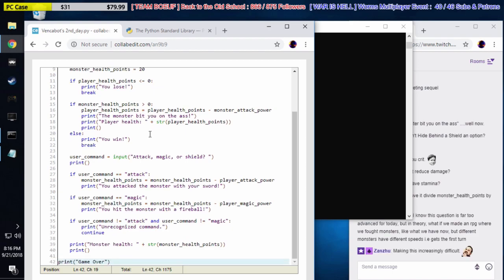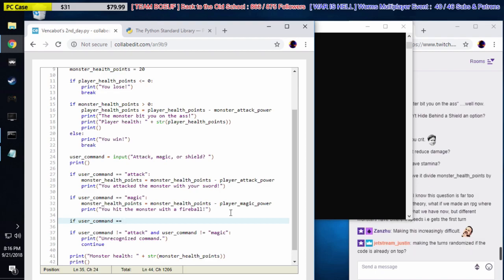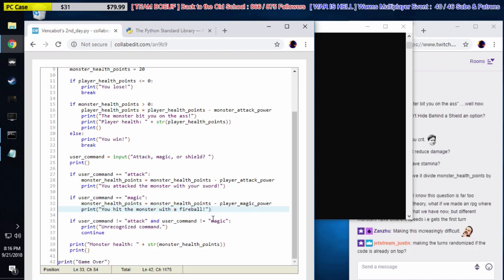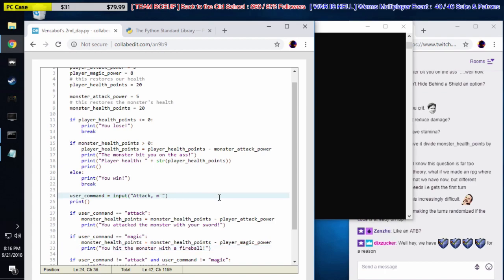So let's go down here, attack, magic, or shield. We're going to say it's attack or magic. We're going to say if user command... Oh, it's going to be complicated to program this. I take it back. Let's not do this right now. I just realized we have to make some adjustments to make this work. We'll do that later on, though, for sure. Especially now that the monster gets his turn first. That's fine, though.